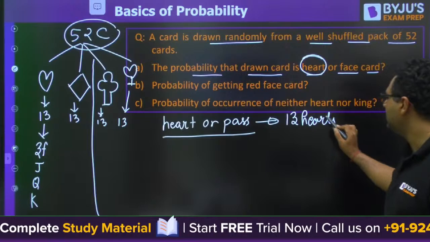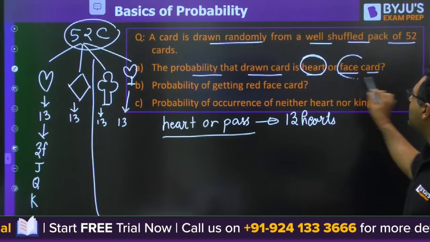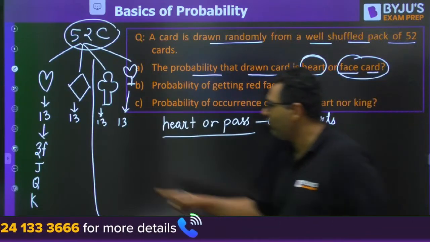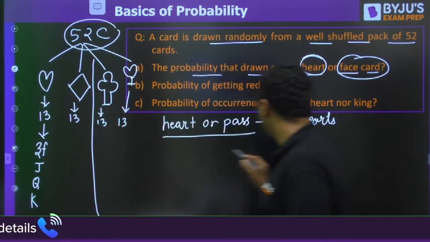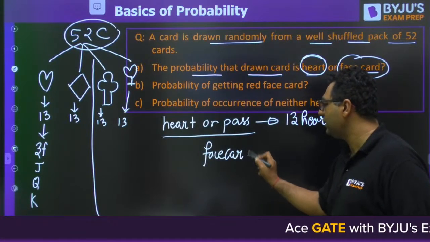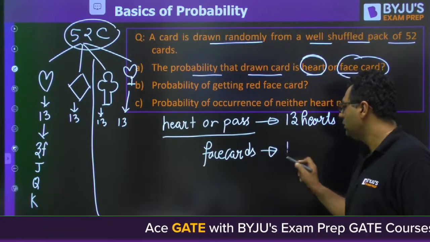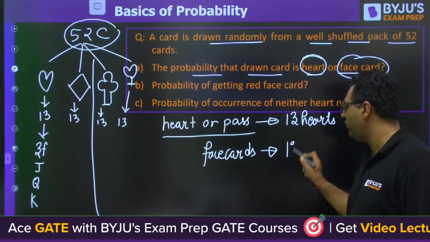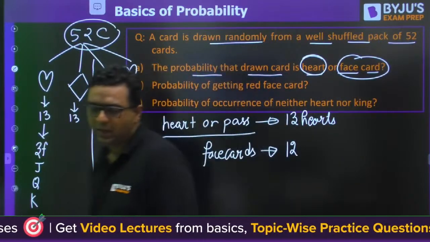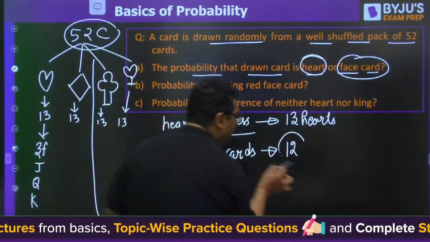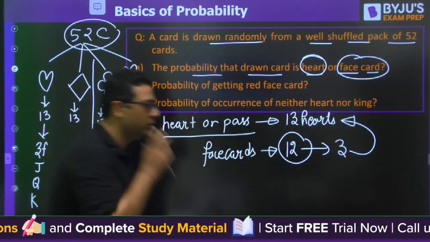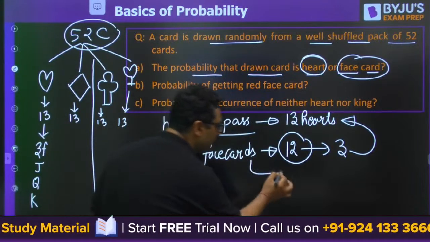So 13 hearts or face card. How many face cards are there? Total 3 face cards in every shade. So total face cards are, how many face cards are there? Can I say 12? 12? Okay, 12 face cards are there. But my dear, out of these 12, 3 face cards are of heart also. So how many face cards do we have left?